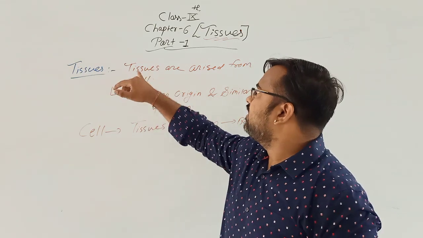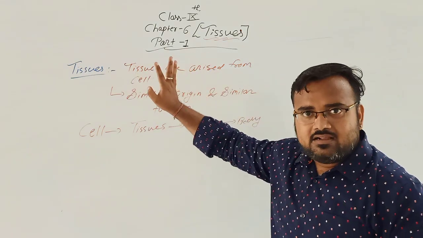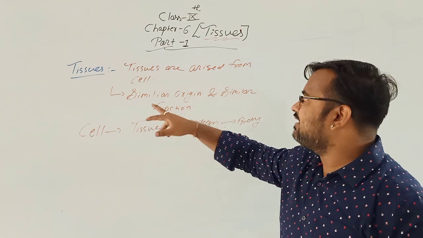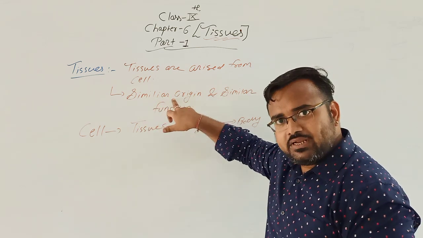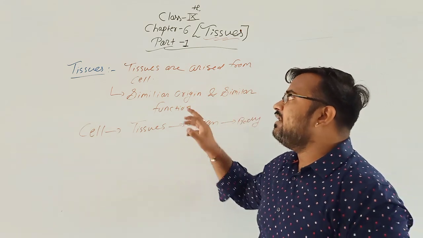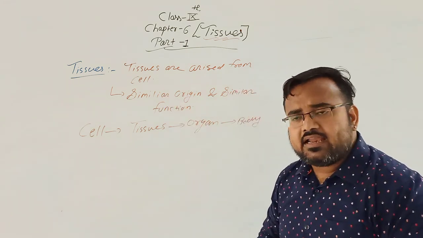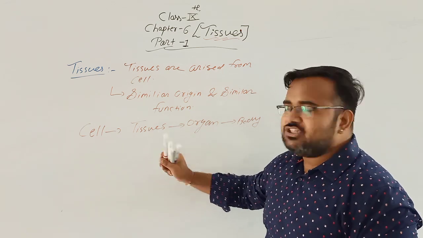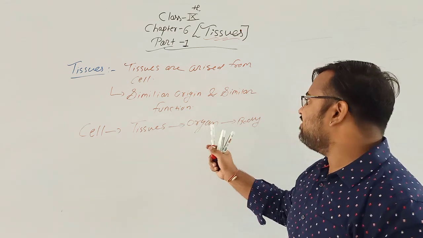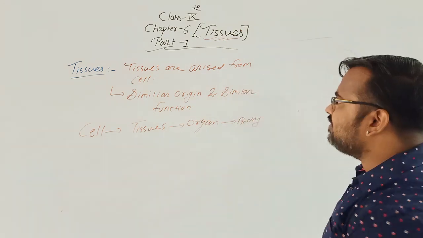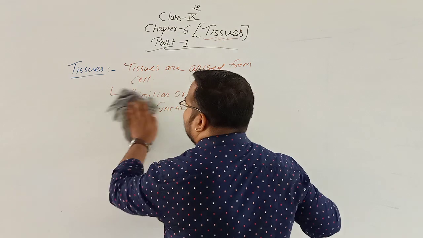That is known as tissue. Clear? So from the group of cells, tissues are formed; from the group of tissues, organs; and from the group of organs, the body is formed. Now the tissues are divided into 2 parts.